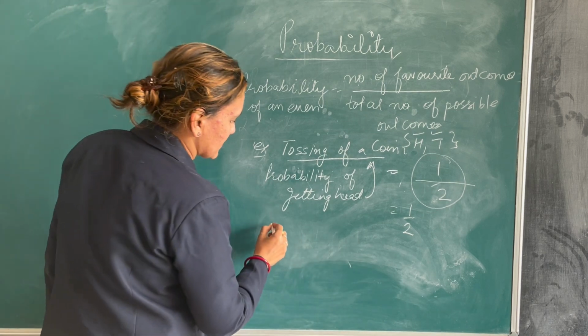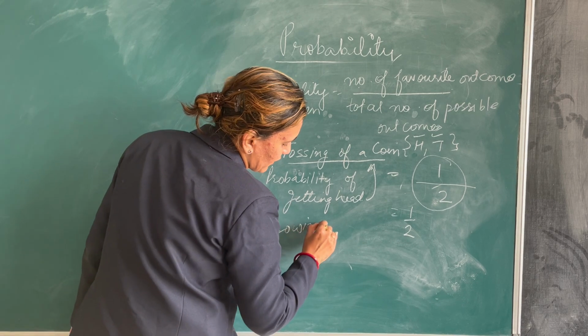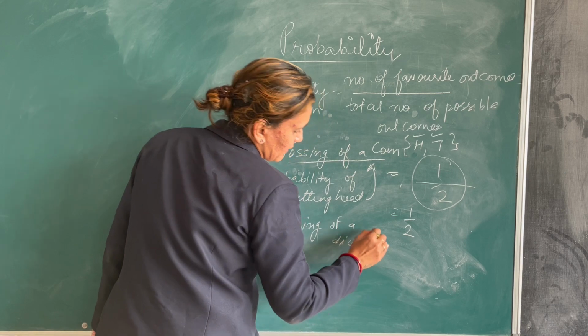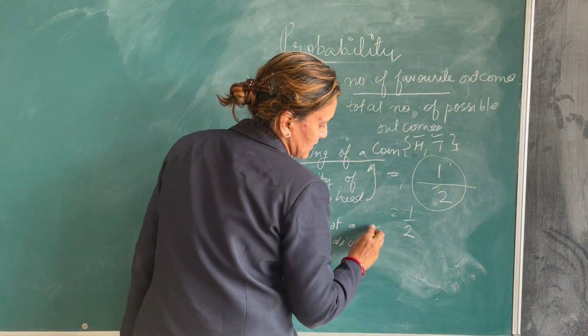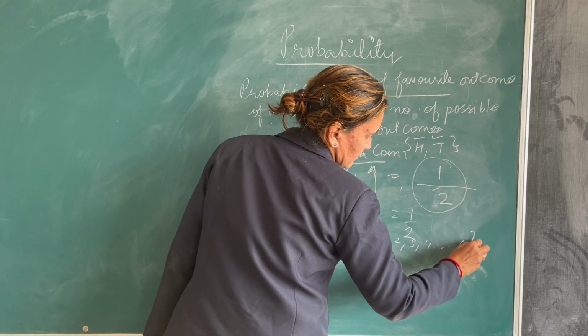Let us take one more example, throwing of a dice, right? You know that when I throw a dice, what are the possible outcomes? It is 1, 2, 3, 4 up to 6.